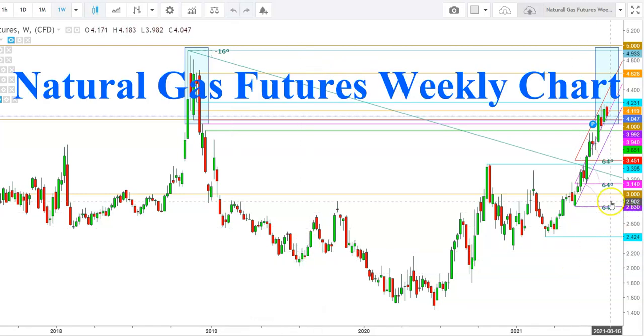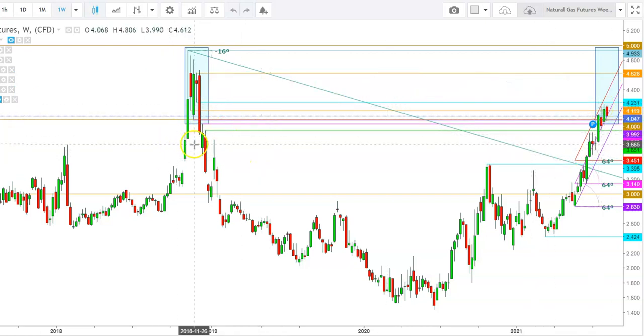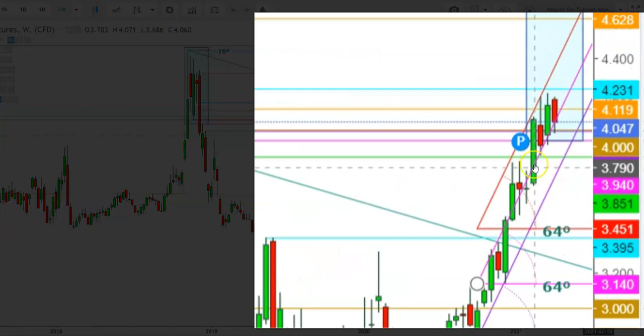So let us start the day to analyze the movements of natural gas futures in different time frames. So friends, here you can see how the natural gas futures have been maintaining an uptrend amid this zone, where you can see how the natural gas futures have been repeating an uptrend as we have seen during the year 2018, when the natural gas futures started to move upward from the levels of $3.750 during the month of November 2018, and from the same levels here you can see how the natural gas futures found a breakout here above the levels of $3.790 during the month of July 2021, and since then we have seen the natural gas futures have already tested a high at the levels of $4.2 during the last week.